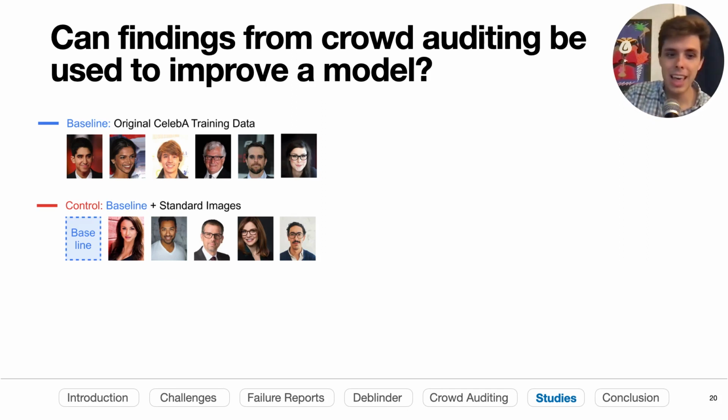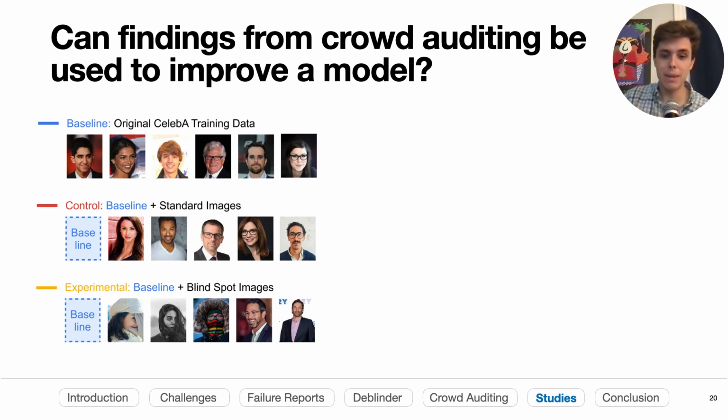Nothing interesting. In our last condition, we decided to do the baseline plus these blind spot images, these systematic errors that the developers in our user study had found often. So people looking sideways, people with clear glasses, all these different descriptions that the developers had extracted from the reports that end users, crowd workers on Amazon Mechanical Turk, had come up with.